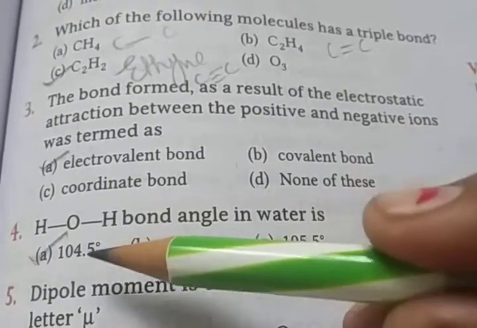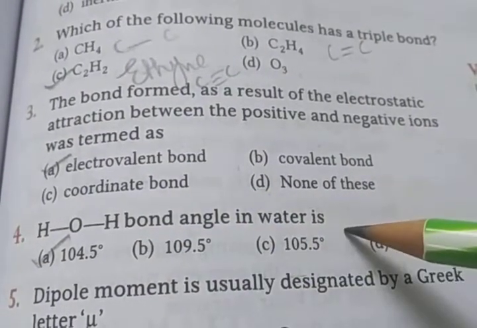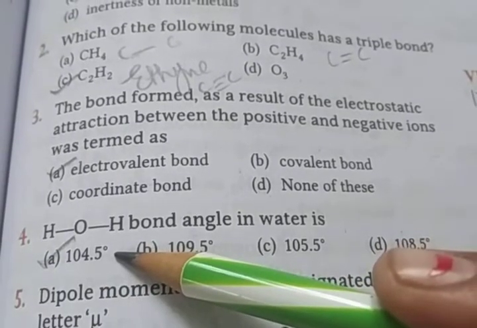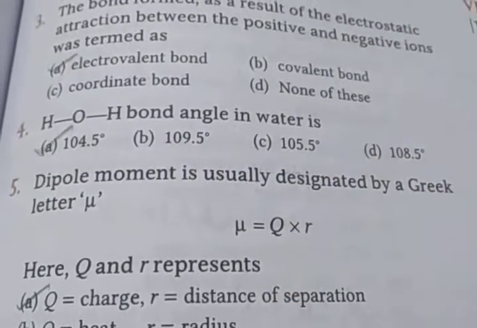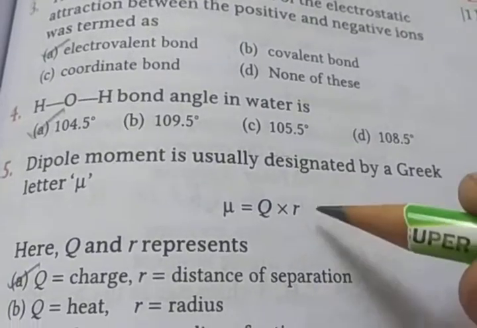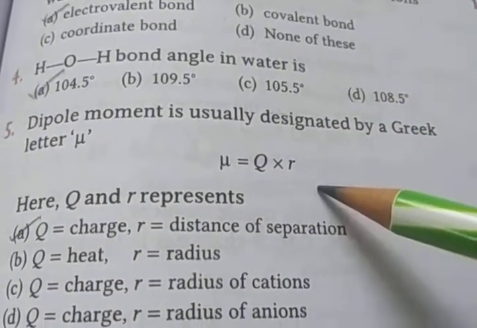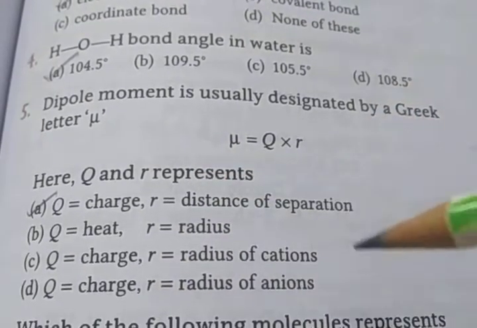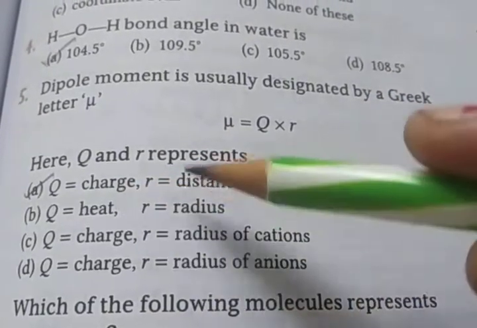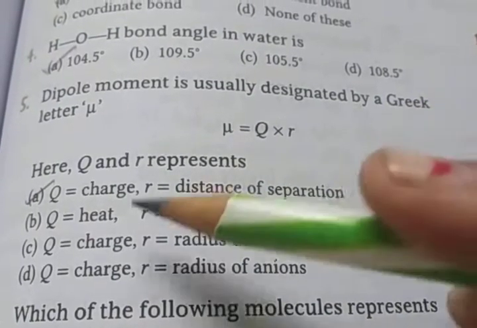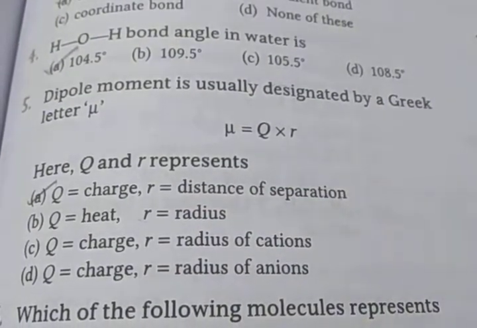Next, the HOH bond angle in water is 104.5 degrees. Next is, dipole moment is usually designated by the Greek letter mu. Mu is equal to Q into r. So what are Q and r? Q represents charge and small r represents the distance of separation.